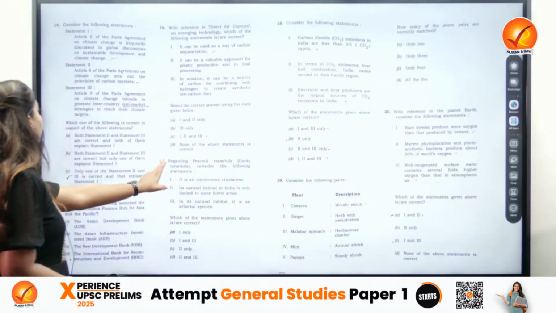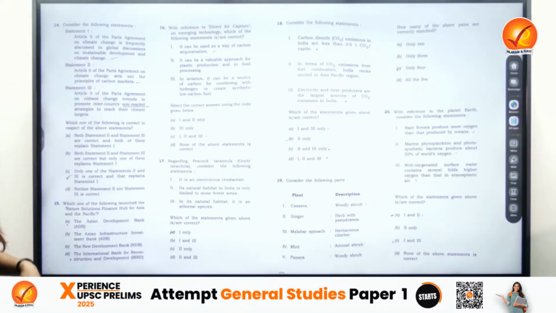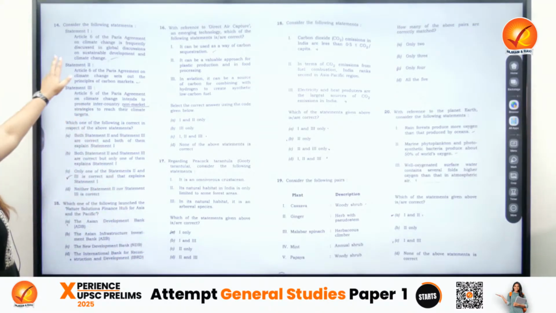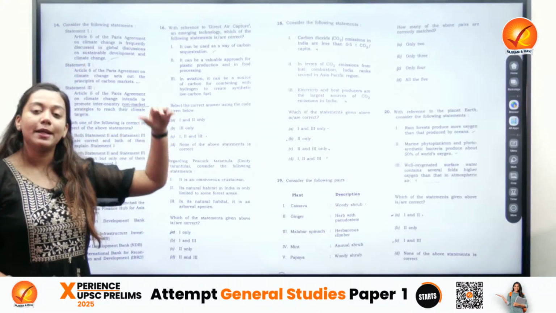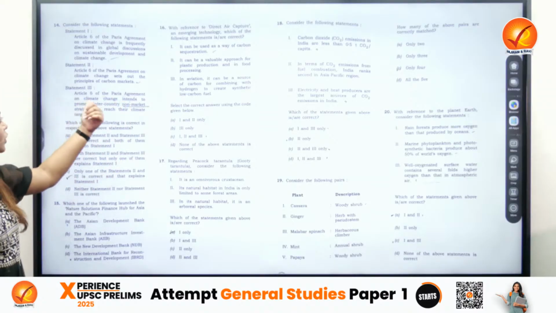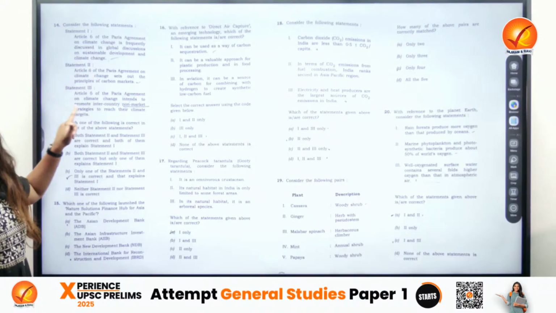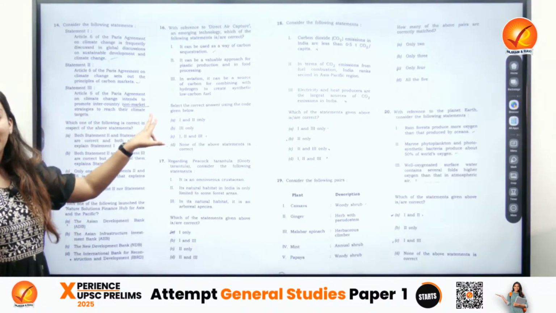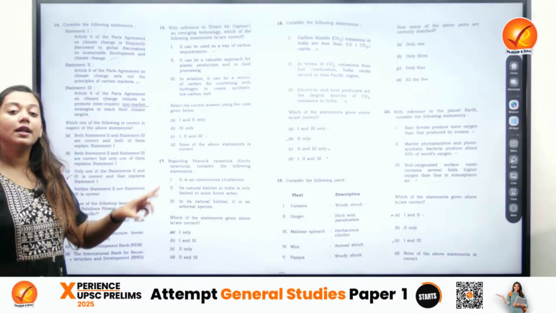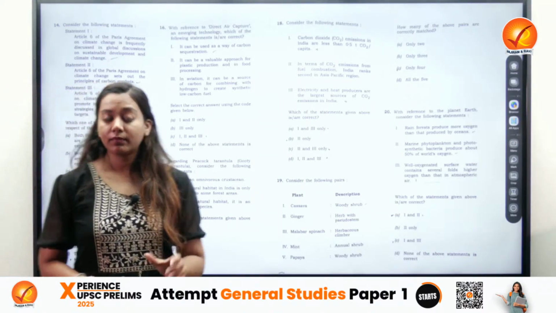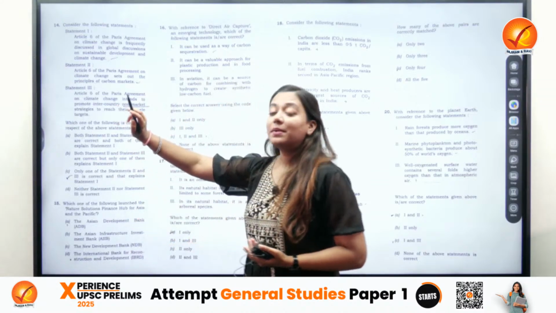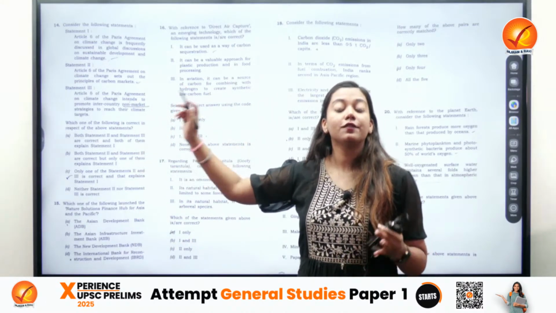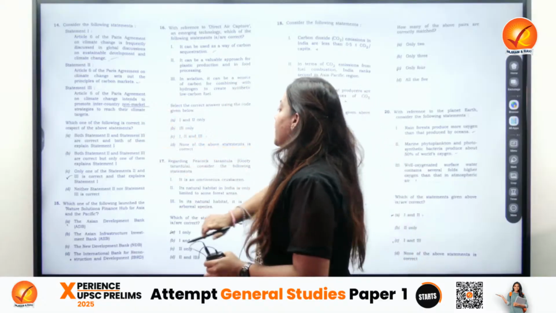Moving to the next one, this is about Article 6, something that we generally read in our basic books of environment. So Article 6 is about climate financing. So statement number 1 was suiting it, statement number 2 was suiting it, statement number 3 was also suiting it. Now you might get confused about the non-market aspect, but it is actually correct because it is given under Article 6.4. So therefore, statement number 3 was correct as well. All the 3 statements were correct, and it was the correct explanation of the first one.